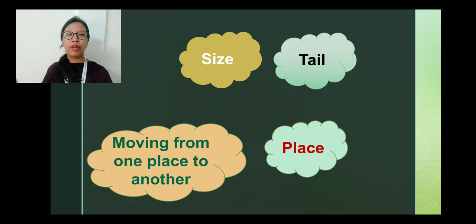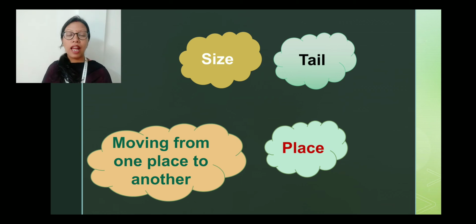Then some animals move from one place to another. Some walk on their legs, some fly with the wings, some swim. So they have different things. Now those who don't have legs have either wings or fins. Fins are for the ones that swim, that live in the water, because they swim. And the birds, the ones that fly in the sky, they have the wings. So you remember one thing, few animals have legs, few animals have wings, and few animals have fins with which they swim.